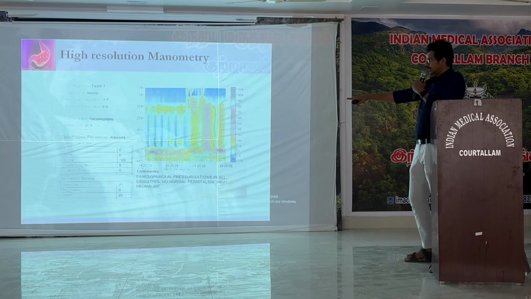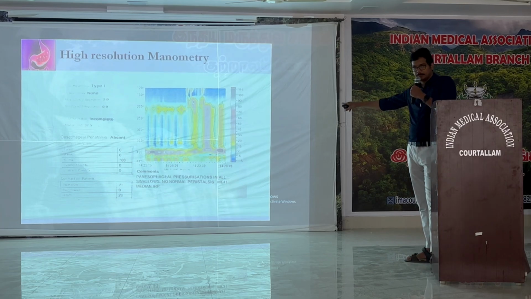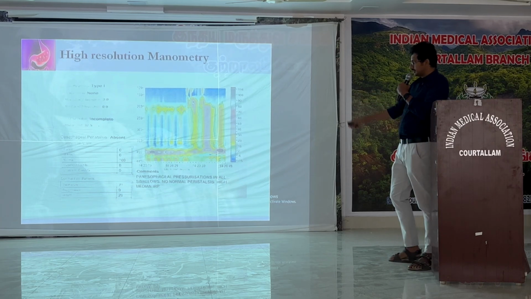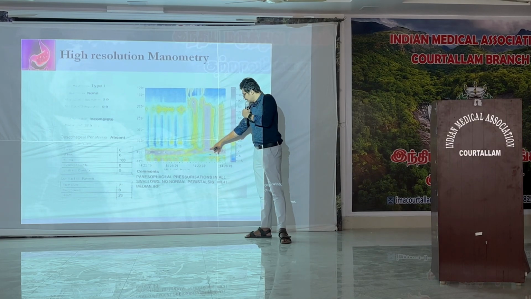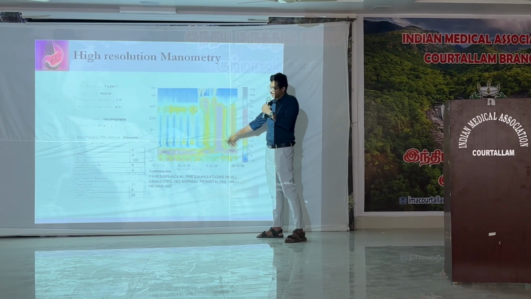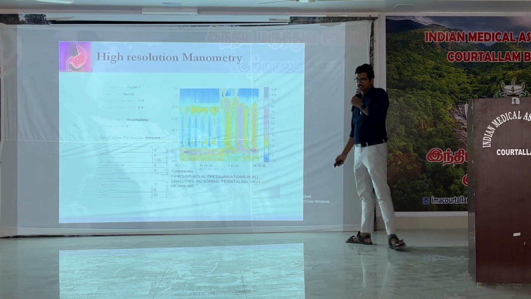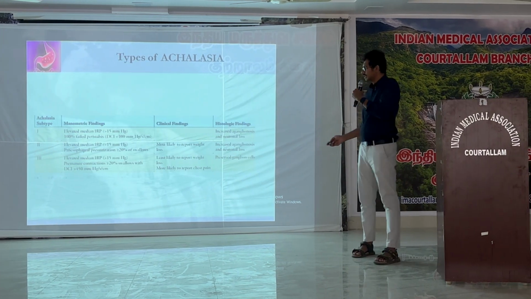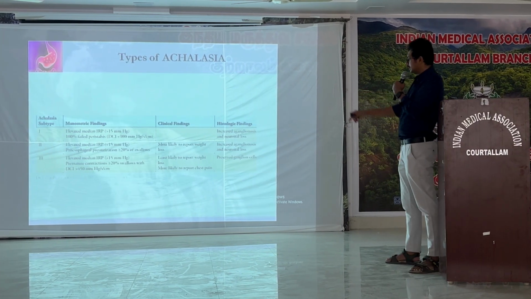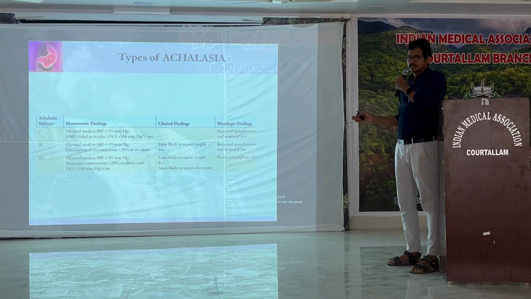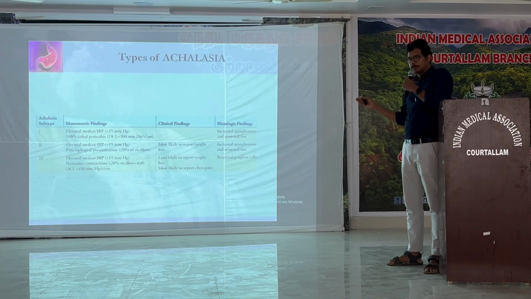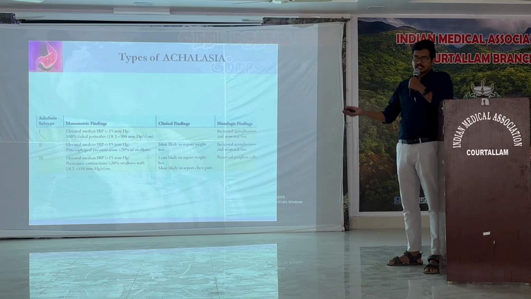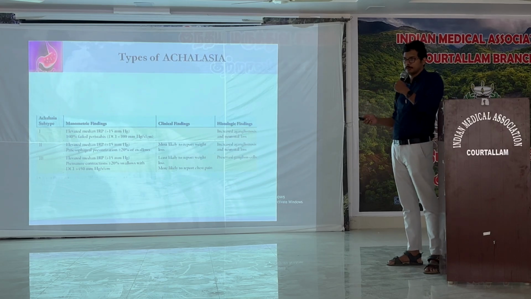When we did manometry, this patient had typical type 2 achalasia. As we can see here, there is more pressure in the GE junction with full panesophageal pressurization. That's typical for type 2 achalasia. Mostly type 2 achalasia is the earliest form of achalasia with a good prognosis, whereas type 1, which is a long-standing achalasia, has a poor prognosis.